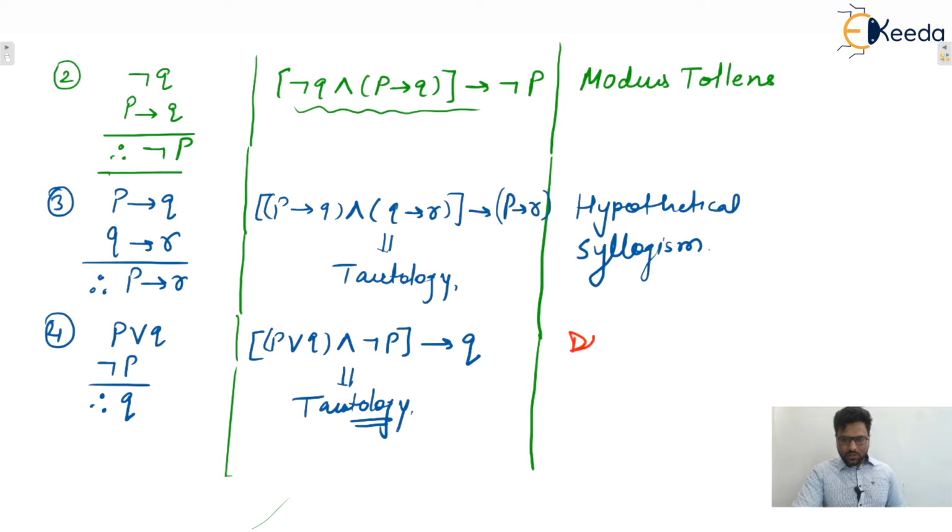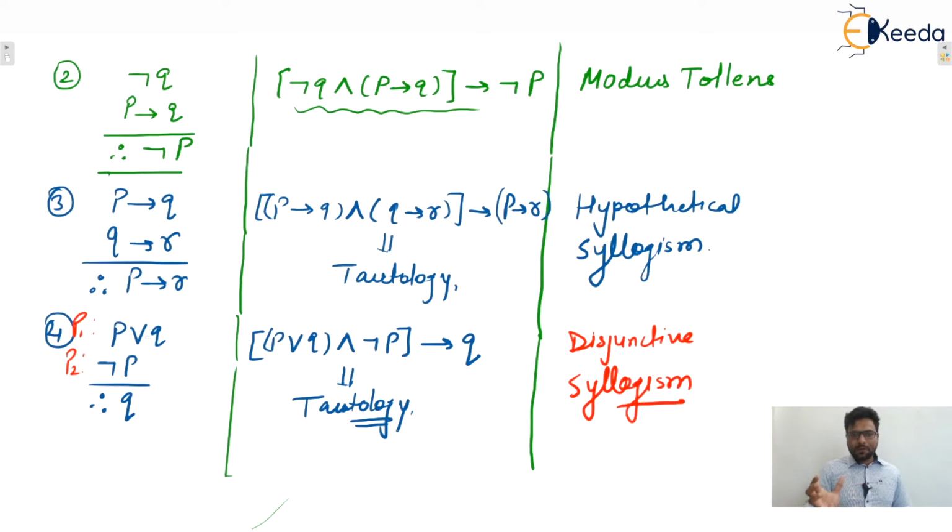So write down, this one is disjunctive syllogism, isn't it? Let us take the way to prove it. Let us assume the premises to be true. We can do it in this manner also, but be careful.